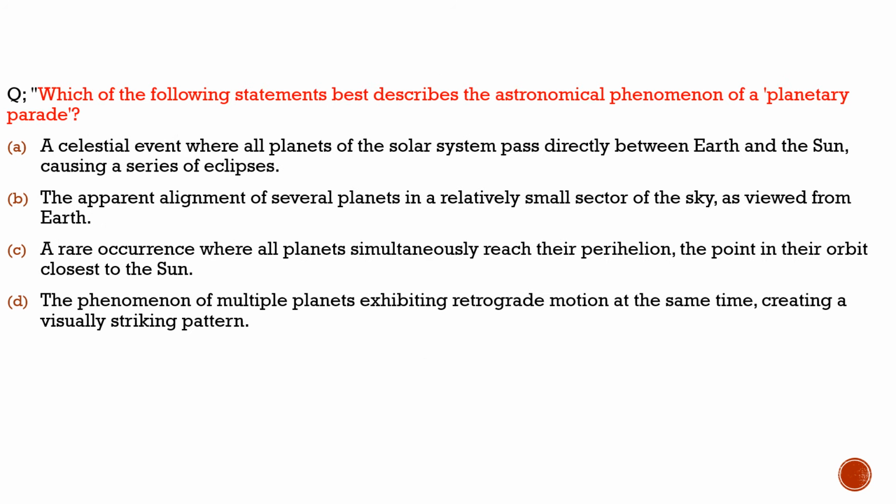Well, this is the last question from the current affairs part. The question is basically about the astronomical phenomenon known as planetary parade. So let's get the information about this planetary parade through this question. The question says, which of the following statements best describes the astronomical phenomenon of a planetary parade? First statement, a celestial event where all planets of the solar system pass directly between Earth and the Sun, causing a series of eclipses. Totally incorrect.